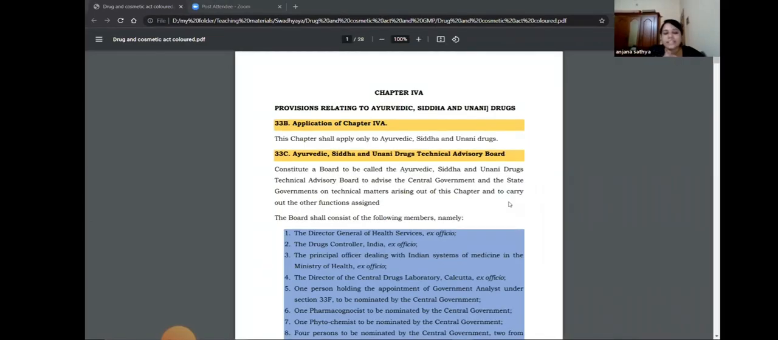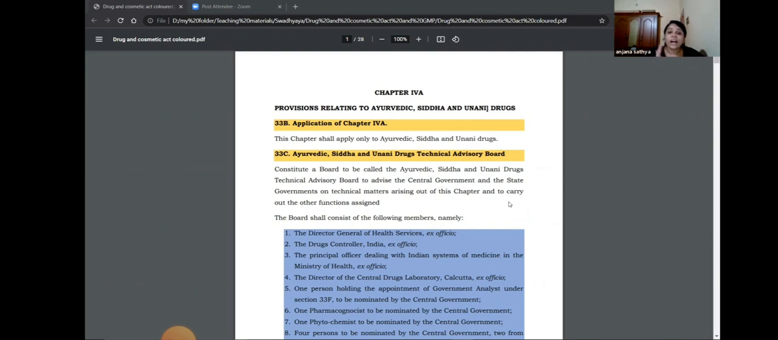So we have learned about the objectives of the Drugs and Cosmetics Act. There are 4 objectives: to regulate the manufacture, sale, and distribution of drugs through licensing, including the drugs of Ayurveda, Siddha and Unani medicine through licensing. That is the important objective of the Drugs and Cosmetics Act. We also learned about the 2 schedules of the Drugs and Cosmetics Act and the schedules of the Drugs and Cosmetics Rules also.